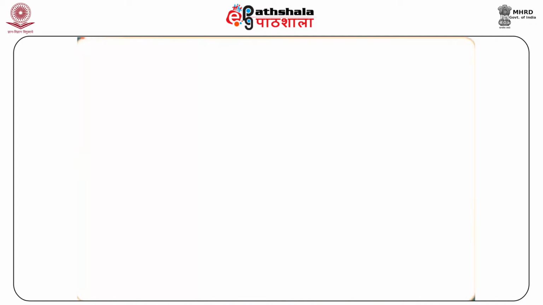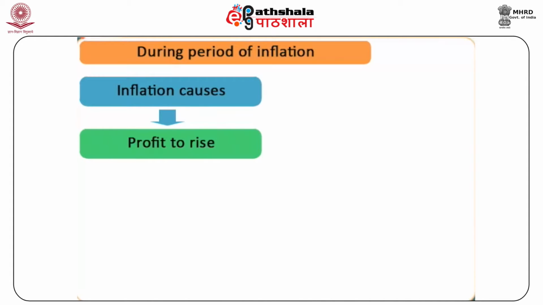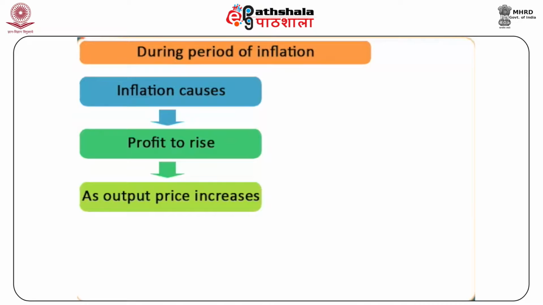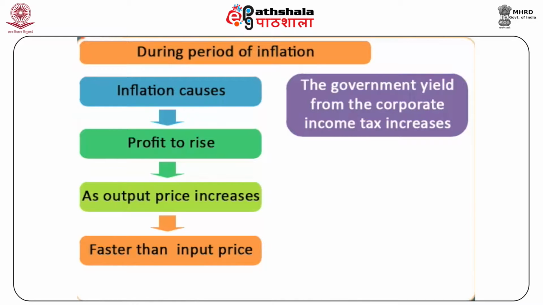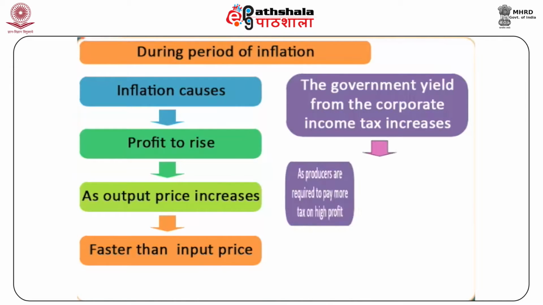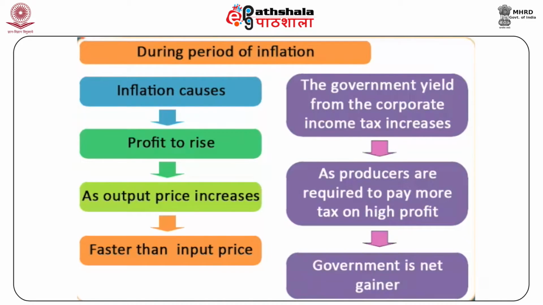Government yield from corporate income tax also increases during the period of inflation. Inflation causes the profit to rise as the output price increases much faster than the input price. Consequently, the government yield from the corporate income tax increases as the producers are required to pay more tax on high profit. Therefore, the government is a net gainer during the period of inflation.